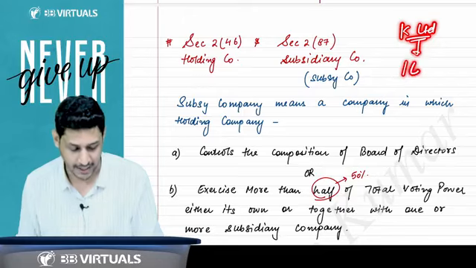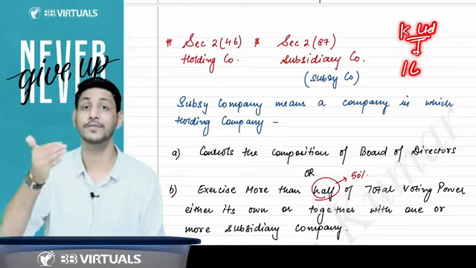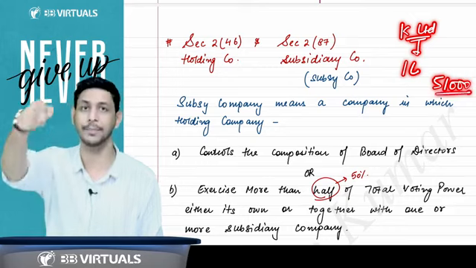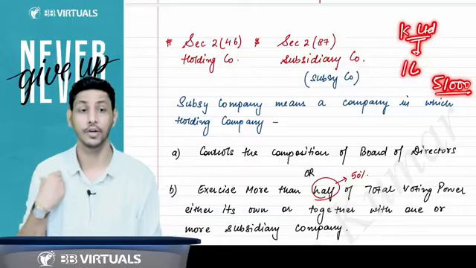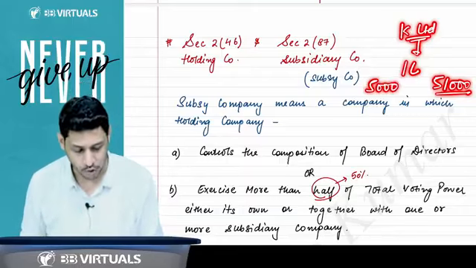K Limited is having 1 lakh shares. So according to you, more than 50% is 51%. So do I need to have 51,000 shares, then that company will become subsidiary and I'll become holding? No. It's more than 50. More than 50 means 50,001 shares.